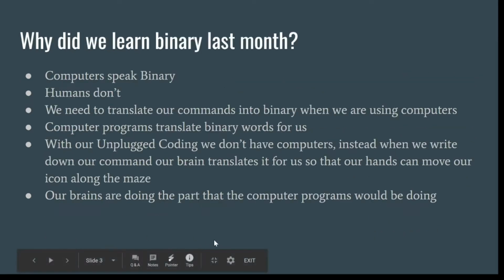You might be asking yourself, well, why did we learn binary last month? Computers speak in binaries. We learned that. Humans don't, though. So we need a translator to translate our commands to the computer because computers don't understand what we want it to do. They understand only binary. Computer programs translate binary words for us. Now, with our Unplugged coding class, we don't have computers. Instead, when we write down our command, our brain translates it for us so that our hands can move our icon along the maze. Our brains are doing the same part that the computer programs would be doing.